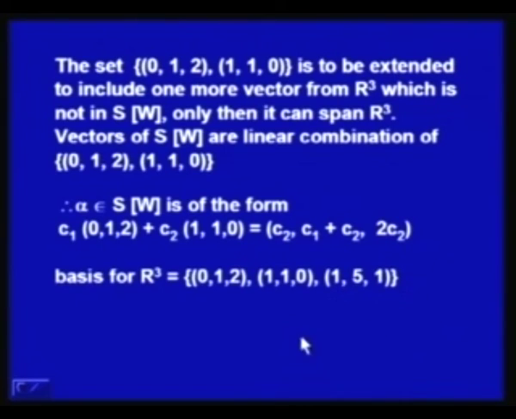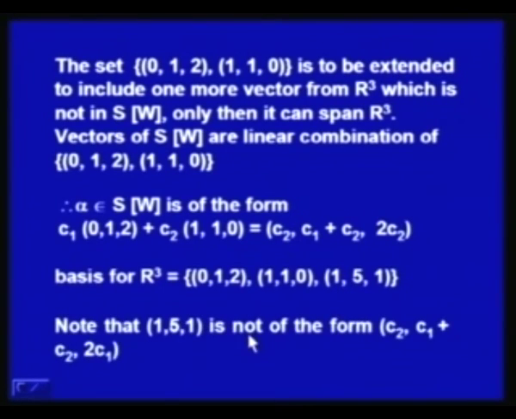Note that (1, 5, 1) is not of the form (C2, C1 plus C2, twice C1), and that means it cannot be generated by these, and that means it is independent. So, now I have 3 vectors which form a linearly independent set, and that means this may be a basis for R3, and any vector in R3 is a linear combination of these 3 vectors.